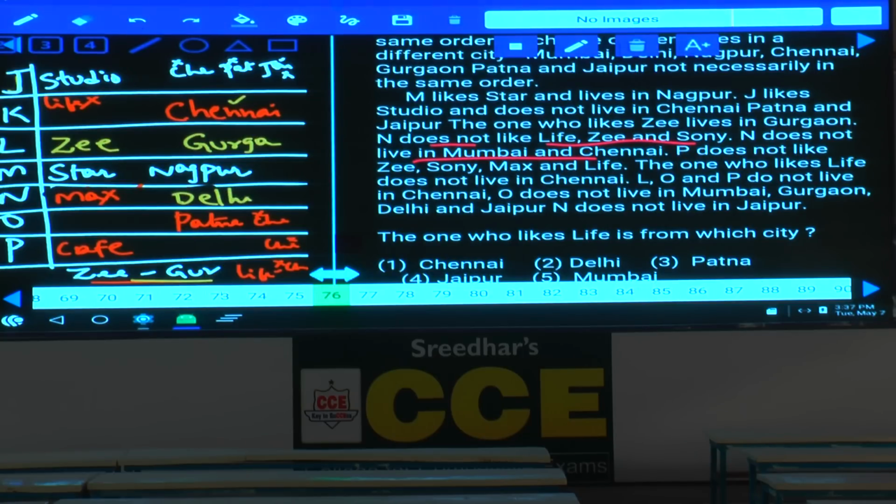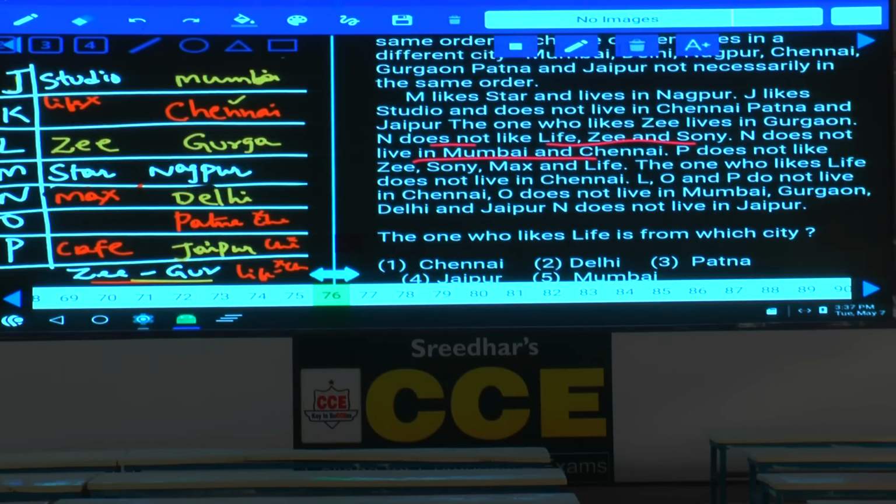If N is Delhi, now as of now Chennai, Gurgaon, Nagpur, Delhi, Patna were done. Now we are left with Jaipur and Mumbai. J cannot be Jaipur, hence P is from Jaipur. As P is Jaipur, then what is left over here? Mumbai is left over. And who is from Mumbai? J is from Mumbai. Done? Now J is from Mumbai.